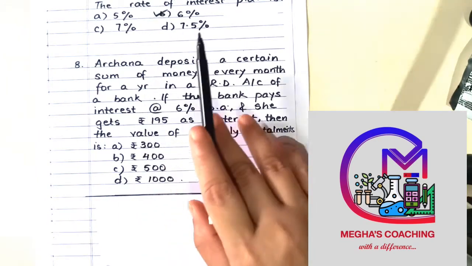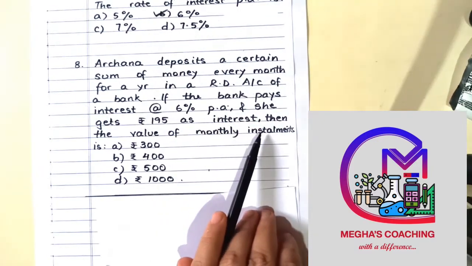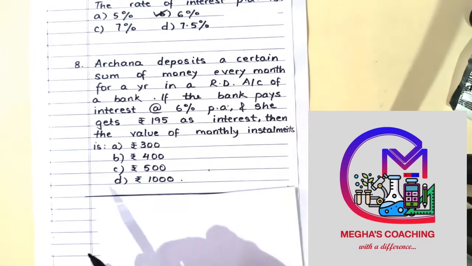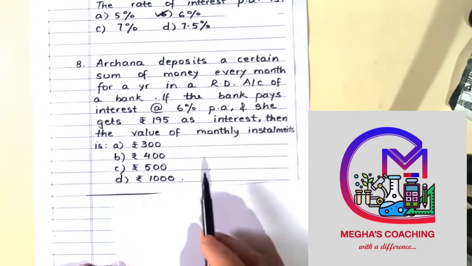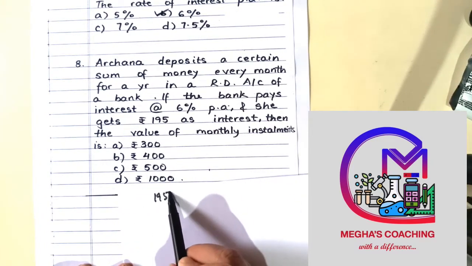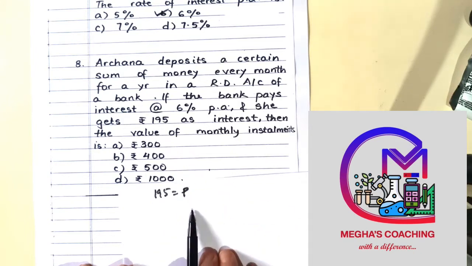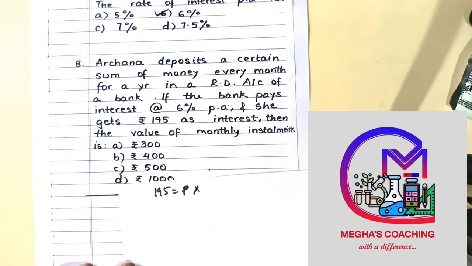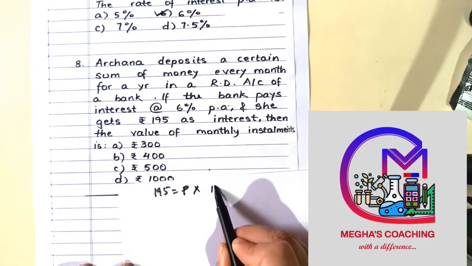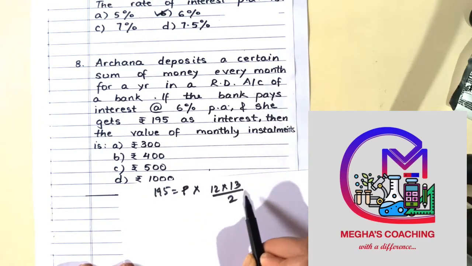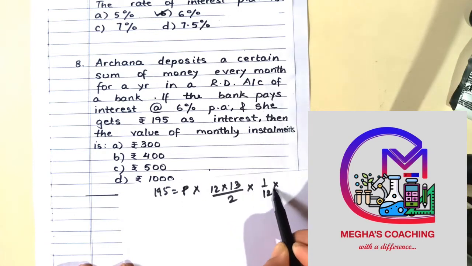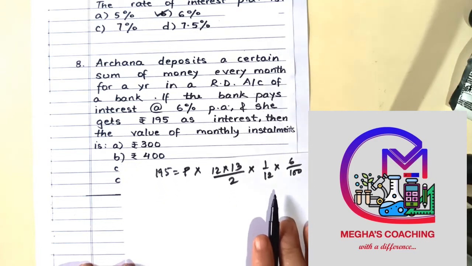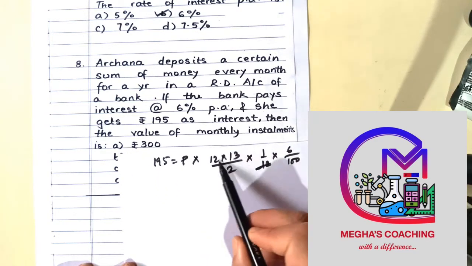So this sum is also like the previous one, just that over here the principal amount is missing. So we'll take interest as 195, principal की जगह P ले लेते हैं, and we know that it's for 1 year. So obviously it will be 12 into 13 by 2 into 1 by 12, and the rate is 6 by 100. So this calculation you have to do.